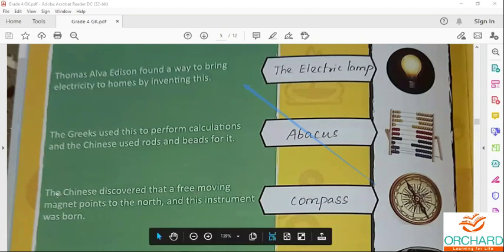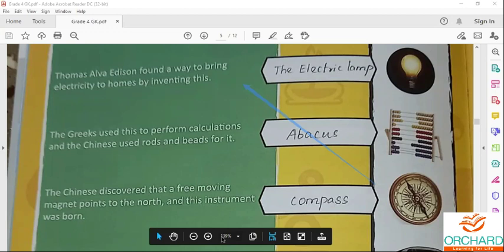The Chinese discovered that a freely moving magnet points to the north, and this instrument was born. This compass was invented more than 2000 years ago. Historians believe that the Chinese may be the first civilization to use the magnetic compass.